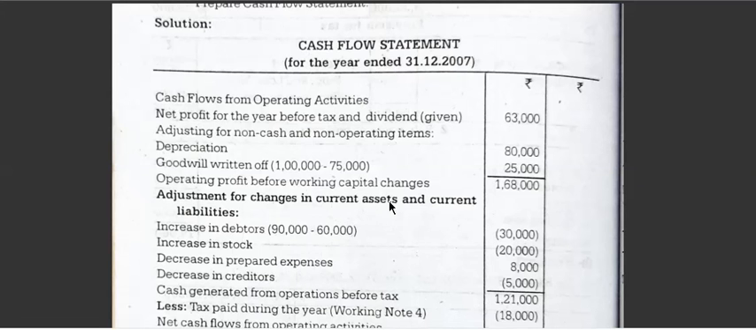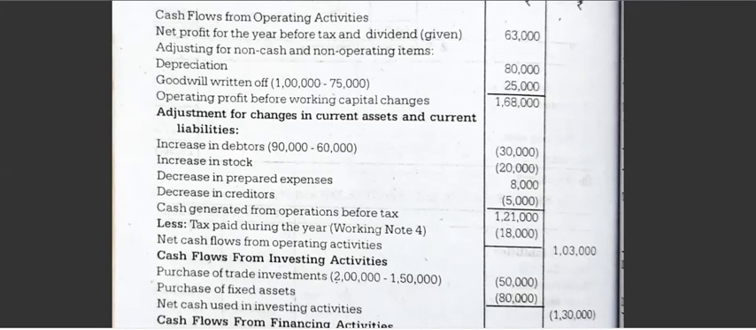Adjustment for changes in current assets and current liabilities. All the current assets and current liabilities you have to take. If it is debtors, there is an increase in debtors. Increase in debtors is an increase in working capital, so when it is an increase, you have to write in a bracket. Increase in stock: you see the amount there, the difference you have to take. If there is an increase, write in a bracket. Decrease in prepaid, assets have decreased, so write as it is. Decrease in creditors results in a decrease in working capital, so you have to write in a bracket.